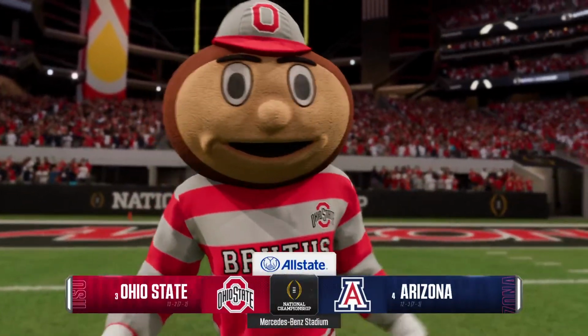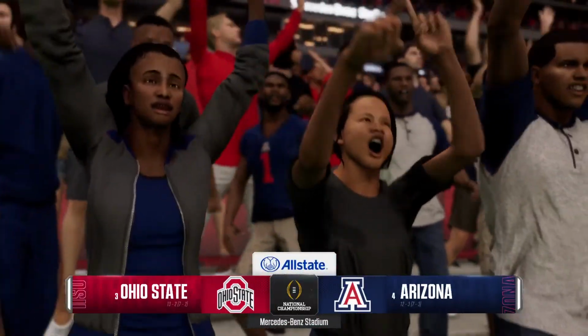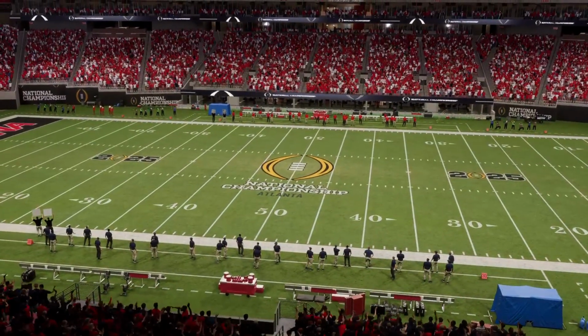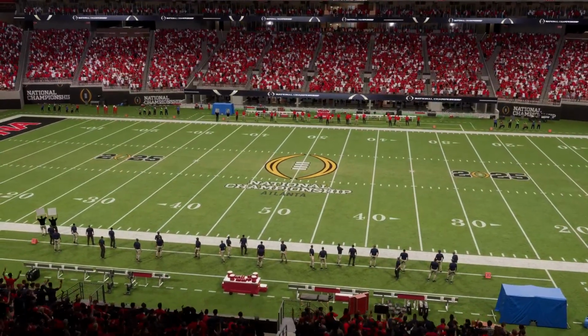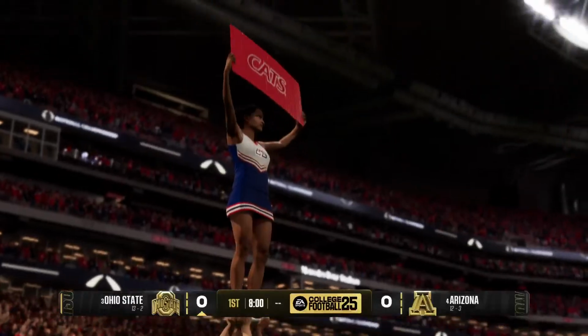For EA Sports College Football, I'm Chris Fowler, joined here as always by Kirk Herbstreit. Kirk, everything has been building to this. It's time for the national championship. Let's crown a champion.